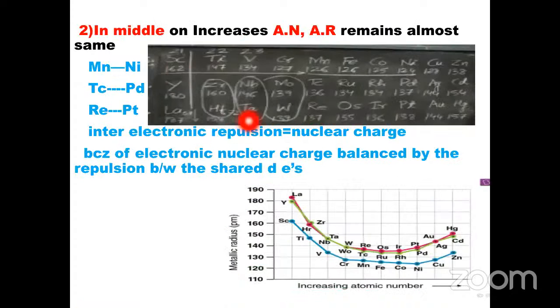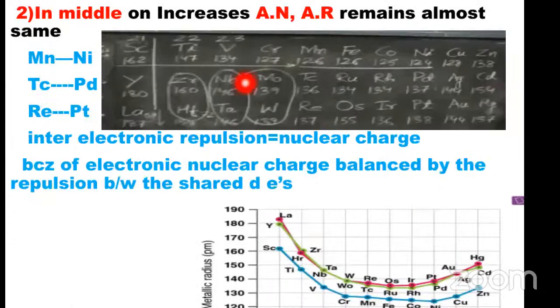Then in the middle, on increasing atomic number, the atomic radius remains almost the same. From which element to which element? In 3d series, from manganese to nickel. Manganese atomic radius is 126 picometers, iron 126, cobalt 125, and nickel 125.